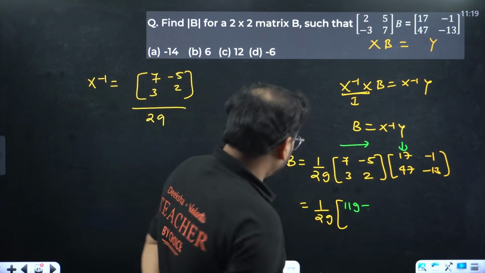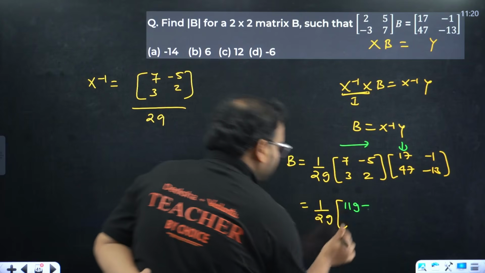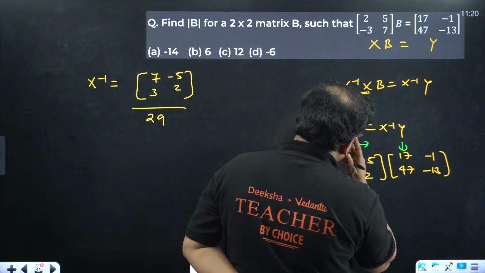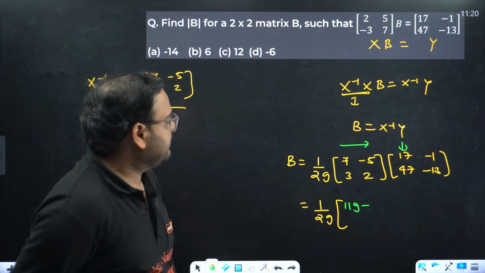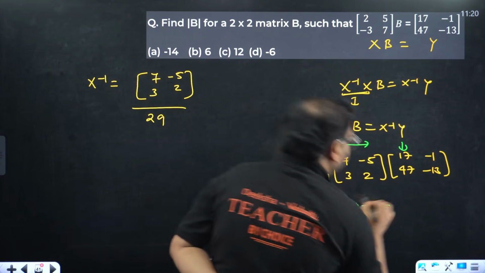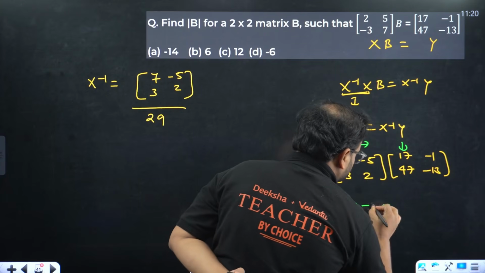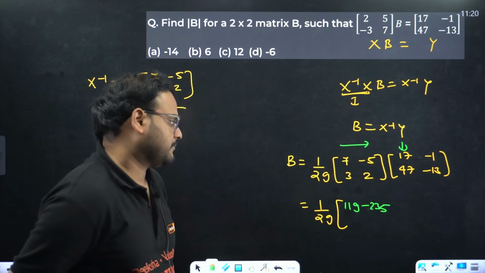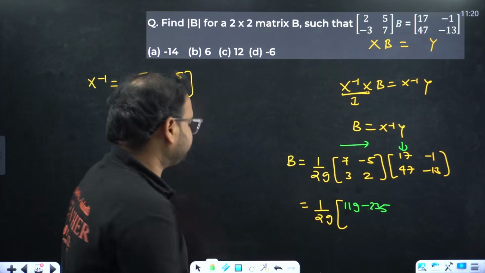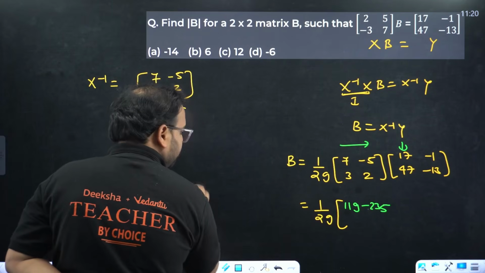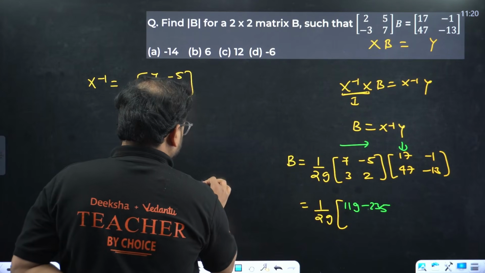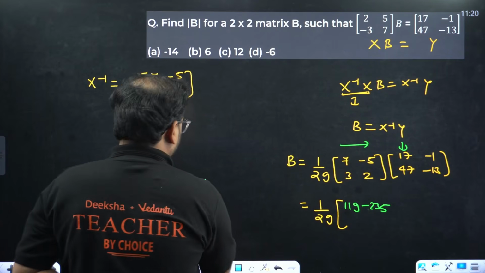Okay, let me just cross check. We don't have to do that. Let's not waste time on this. Let me just multiply this over. We get 9. Yeah, correct. Then we get minus 5, and then 20, and we have 235. This value is going to be subtracted. You'll have 1 by 29, and then this value will become 15 minus 9, which is 6, 12. So 2 minus 1 is 1.